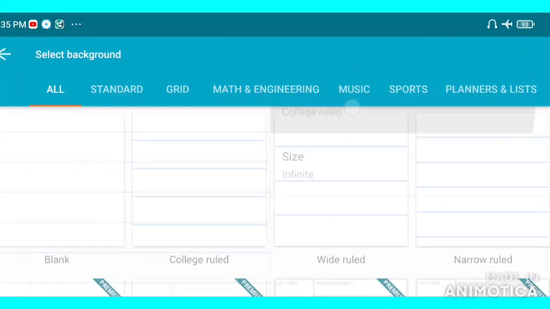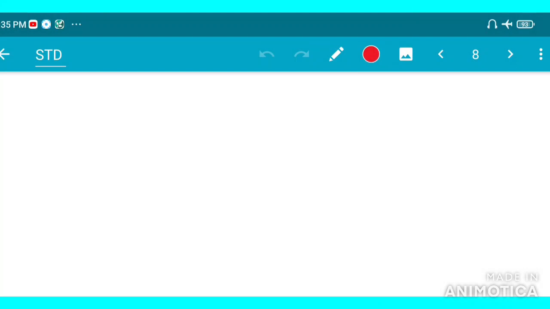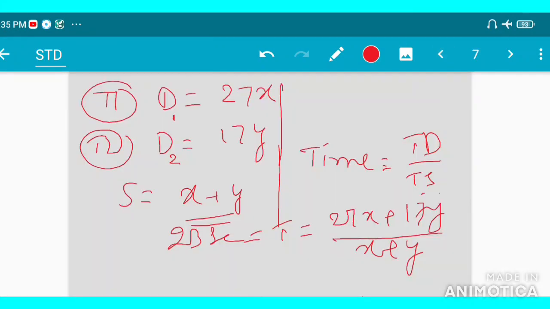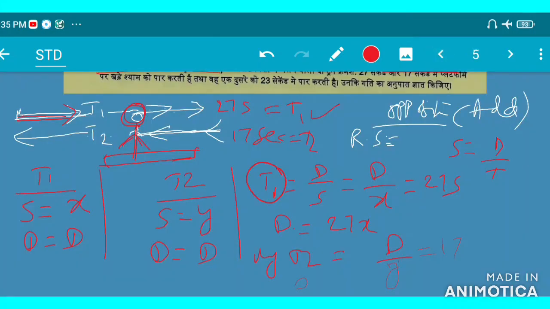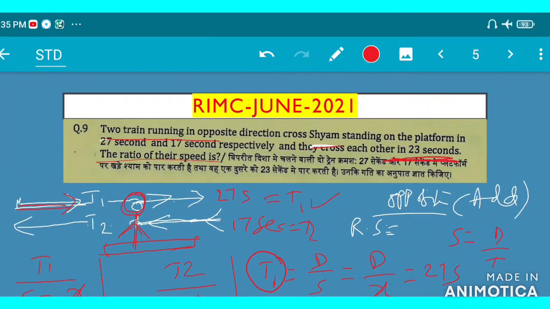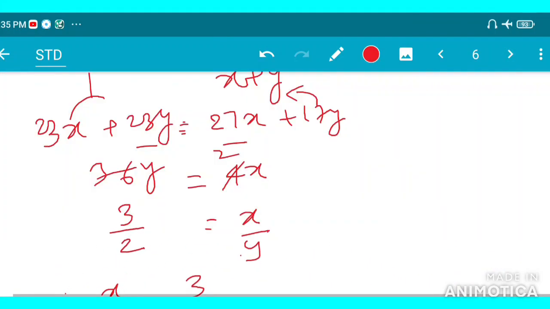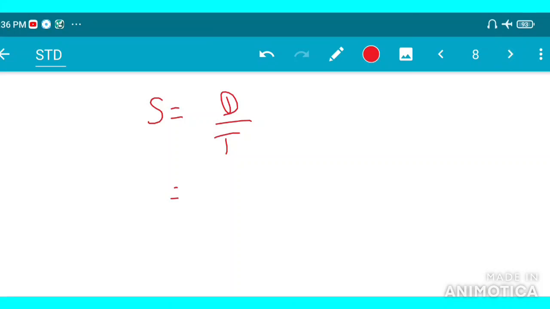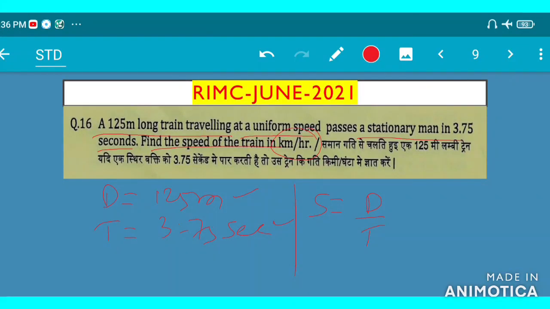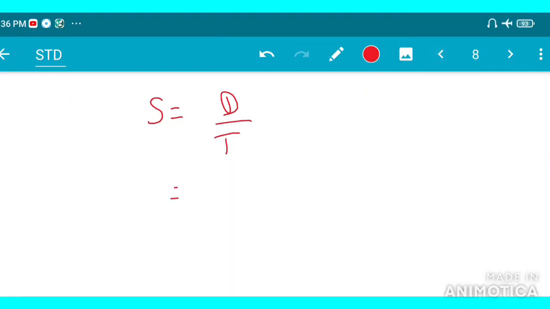See, speed is equal to distance upon time, right? So how much is the distance? The distance given to us is 125 meter, and the time is 3.75 seconds.